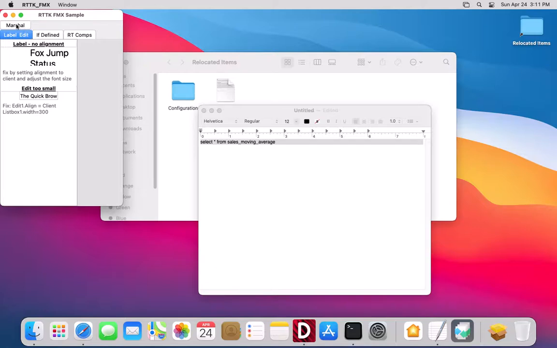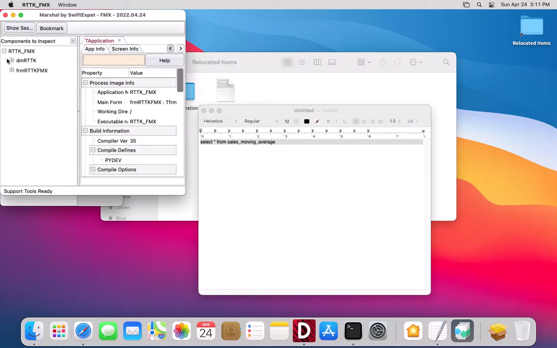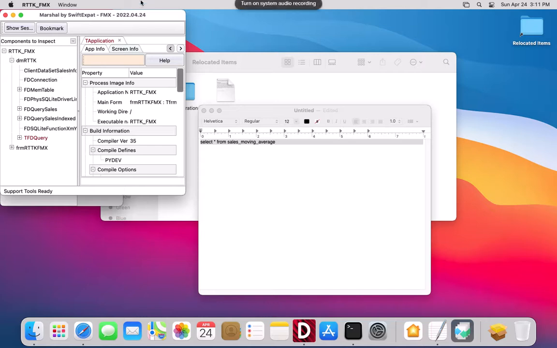Hello, and welcome to the Marshal Data Inspectors demo. For this demo, I will be inspecting the data module included in the Marshal demo app.